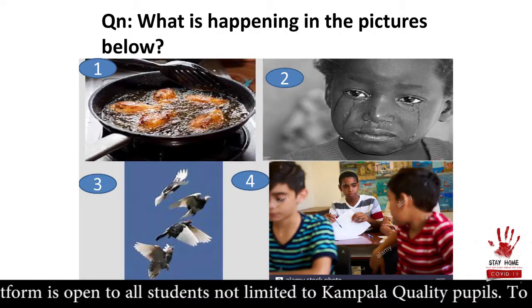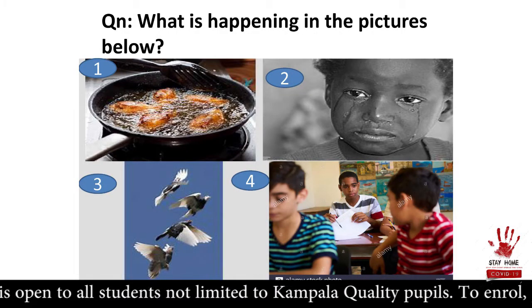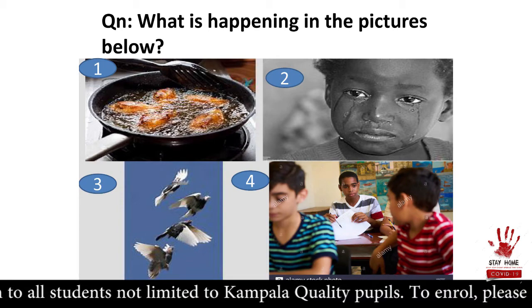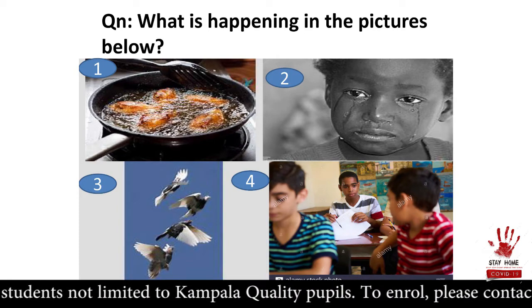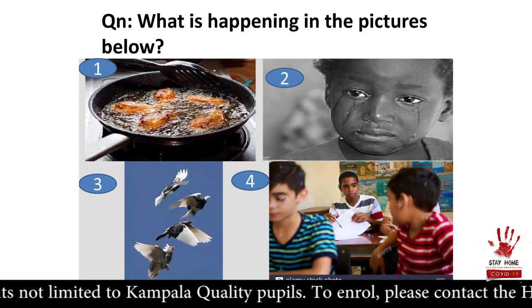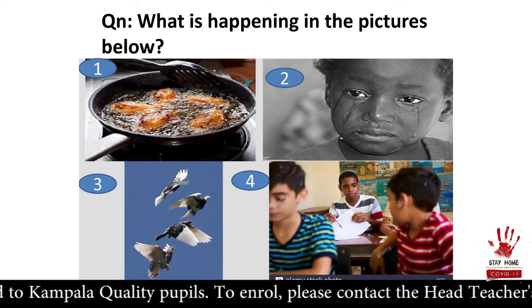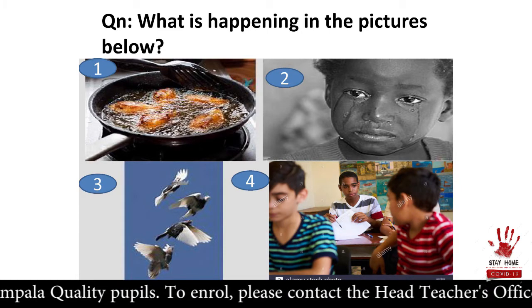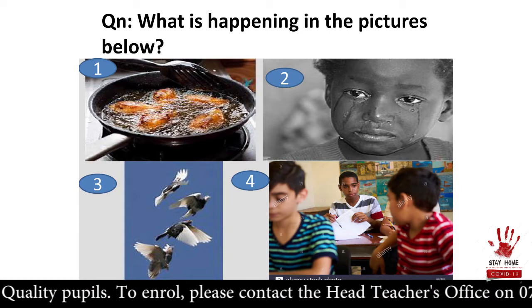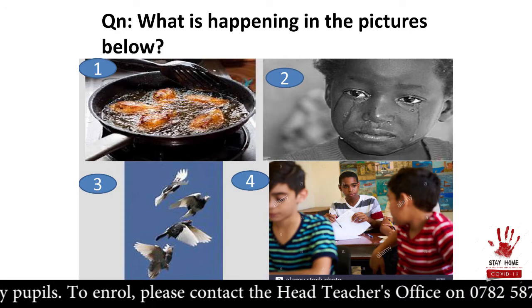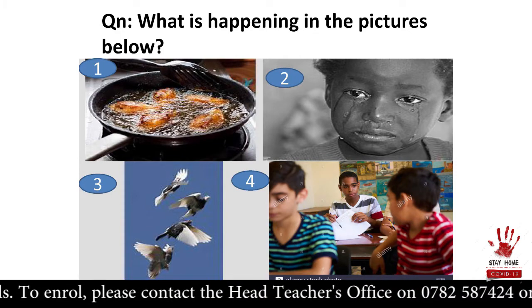Let's look at the pictures. What is happening in the pictures? Let's just mention the verbs. We simply mention the verbs. For example, the verbs to describe these pictures end with y following a consonant. They end with y following a consonant.